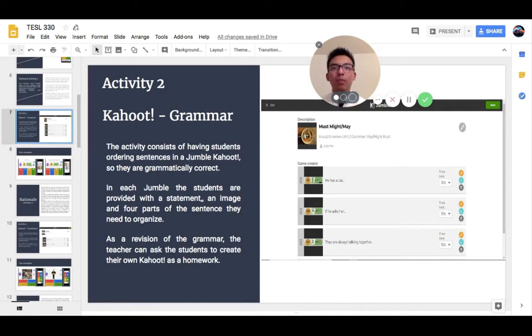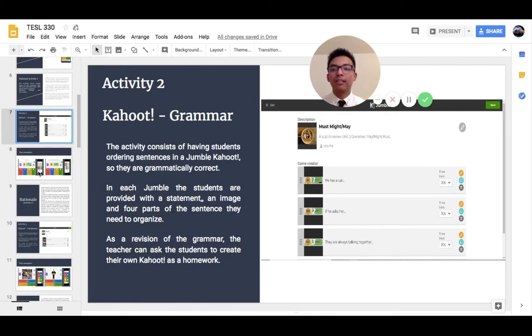One of the options we have to create a Kahoot is Jumble, which consists in organizing items. In this example, these items could be parts of a sentence that the students need to organize to form a grammatically correct sentence. Each question includes a statement, an image, and the 4 parts of the sentence. For further practice, the teacher can ask the students to create their own Kahoot as homework.